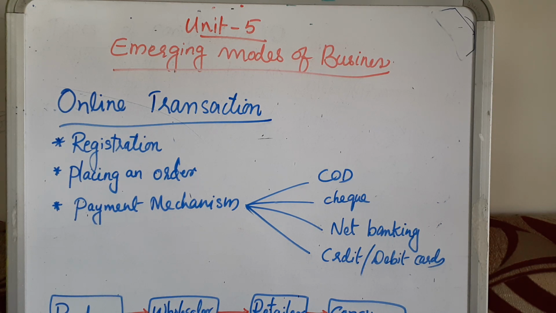Next is net banking transfer. This means modern banks provide their customers the facility of electronic transfer of funds over the internet using immediate payment service, that is IMPS, or NEFT, or RTGS. Next is credit or debit card.